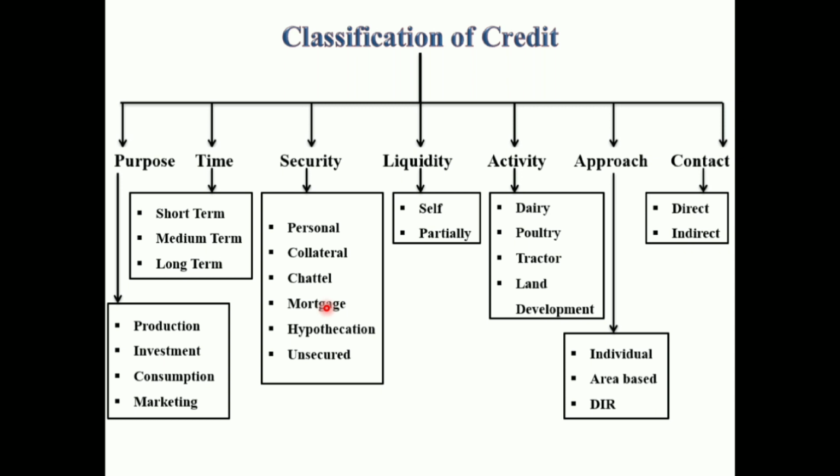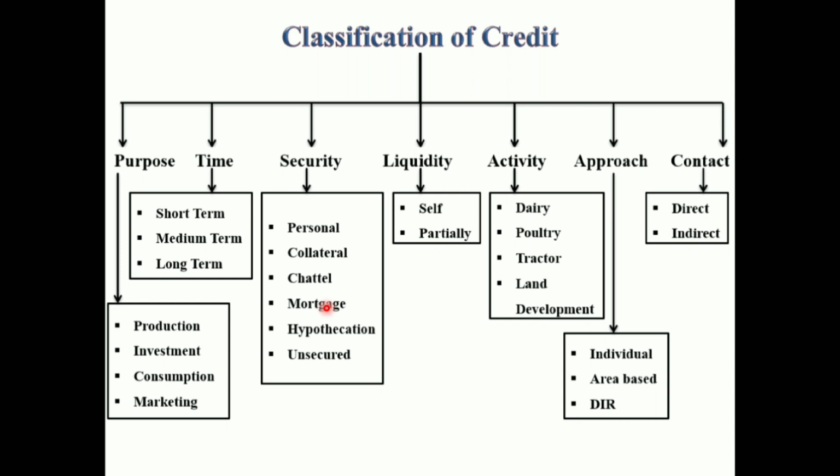Simple mortgage: when the mortgage property is inherited property of the borrower, then simple mortgage is used. Here the farmer borrower has to register his property in the name of the banking institution as a security for the loan he obtained. The registration charges are to be borne by the borrower. That we call a simple mortgage.